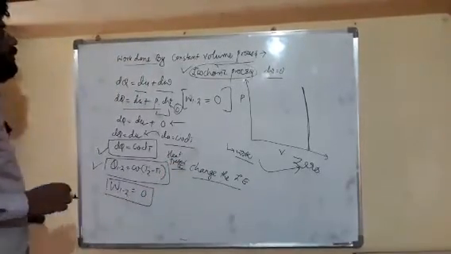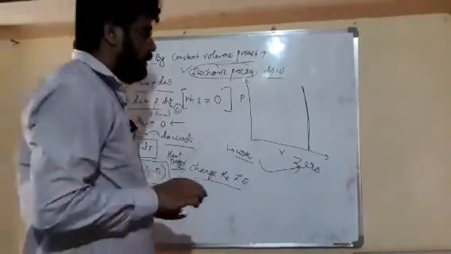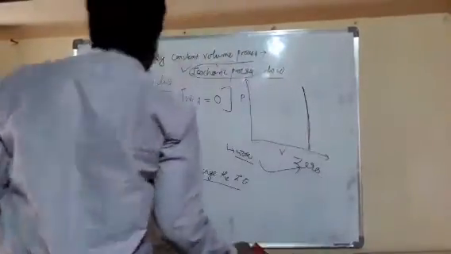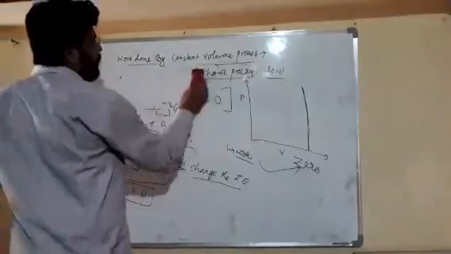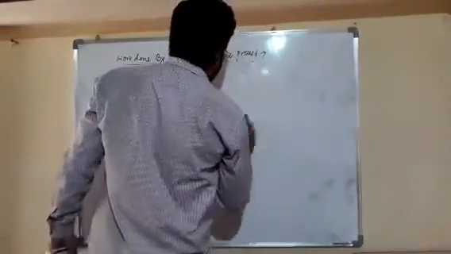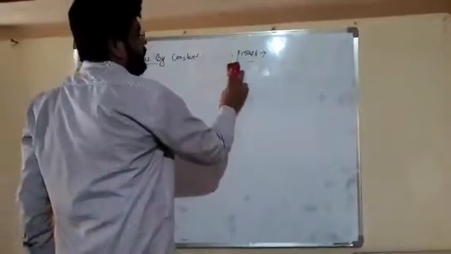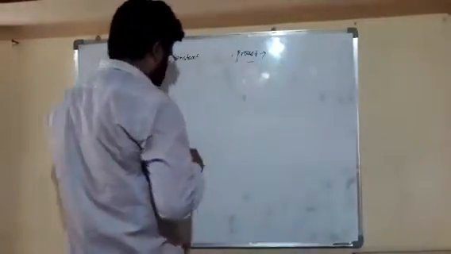So this is all about work done by a constant volume process. Now we will take work done by a constant pressure process, or isobaric process. We will define work done and also transfer of heat in case of our constant pressure process.